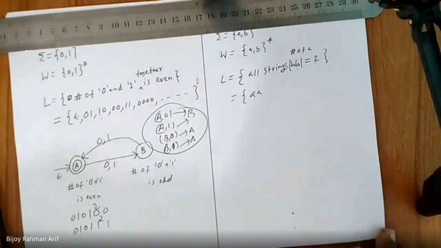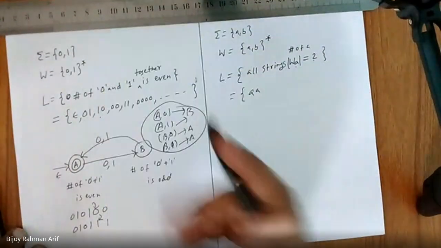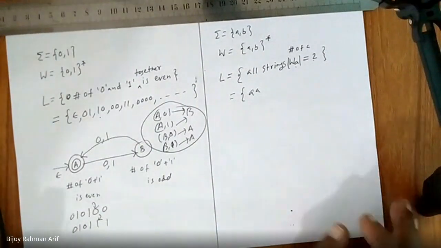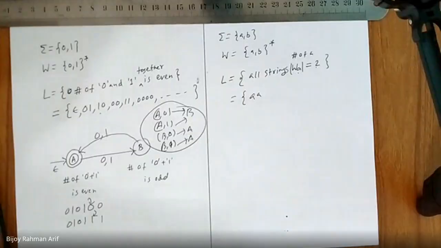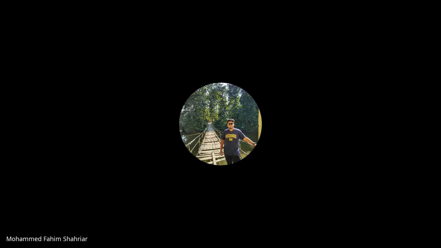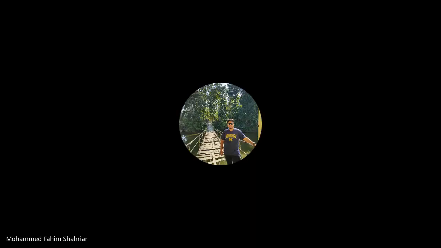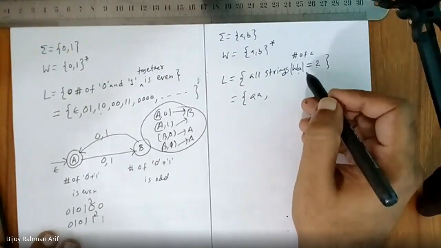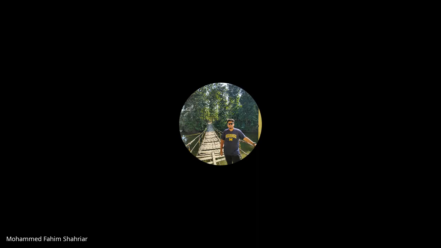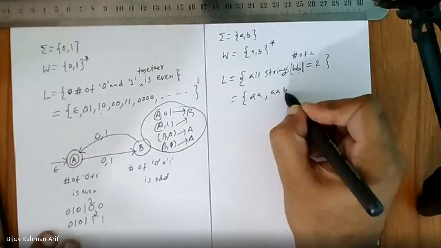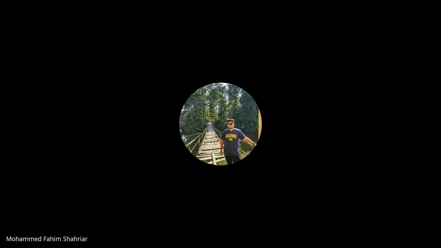Now let's get back again. What is the least string? Double A. Then what is the next one? AAB. How does AB have two A's? No sir, double A B. Double AB, fine. Then triple A?